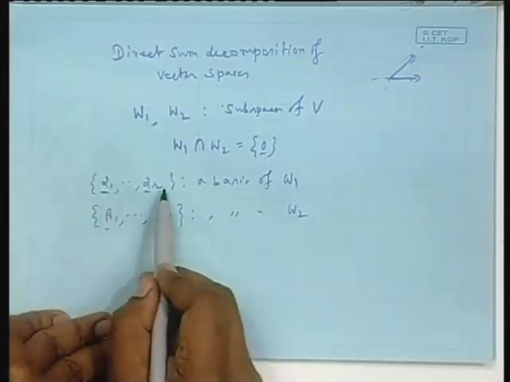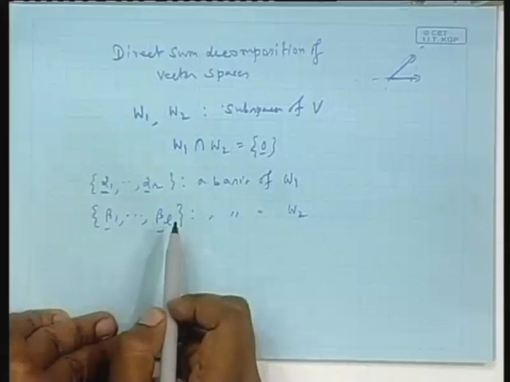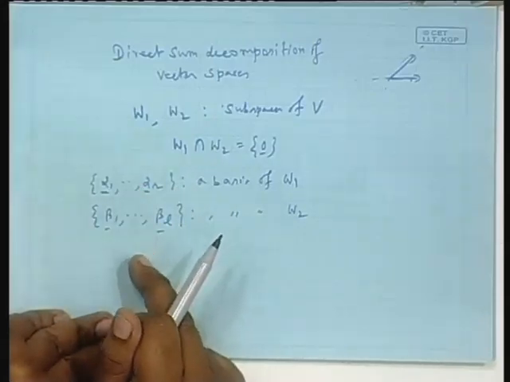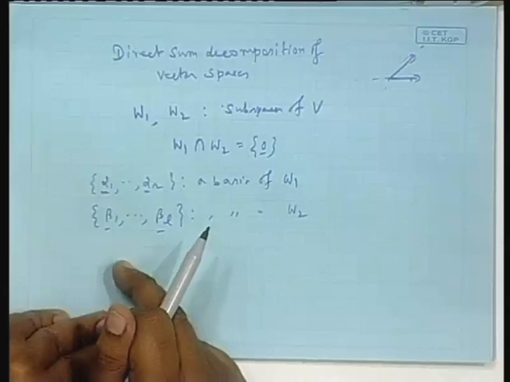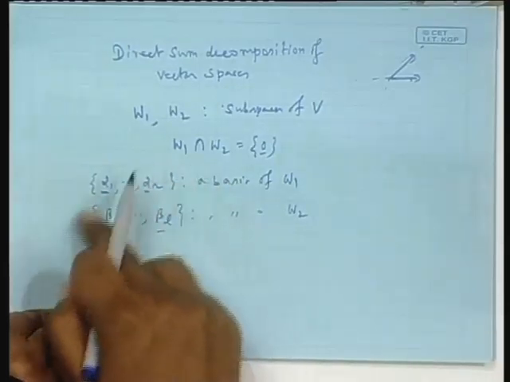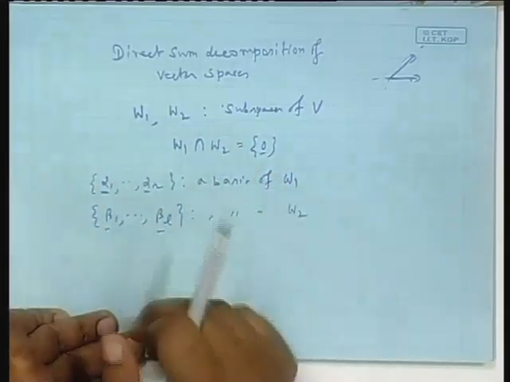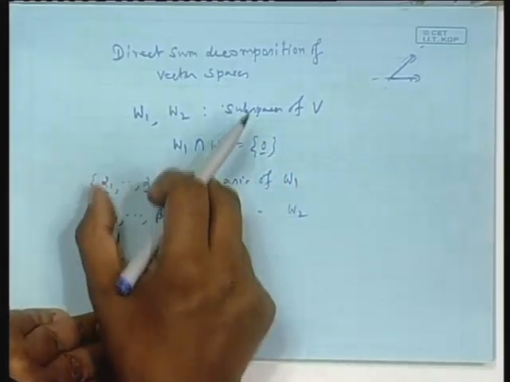That means this is a linearly independent set, this is a linearly independent set. Then my claim is, if you append the two, that also is a linearly independent set. Physically it is because these fellows are outside the space spanned by this. So, if you append anybody, that forms a linearly independent set, but mathematically this set union this set is a linearly independent set.